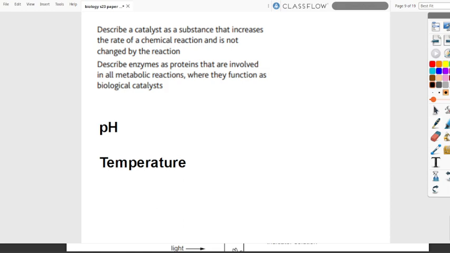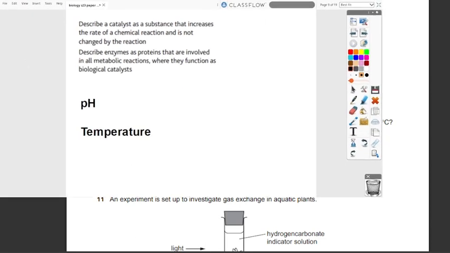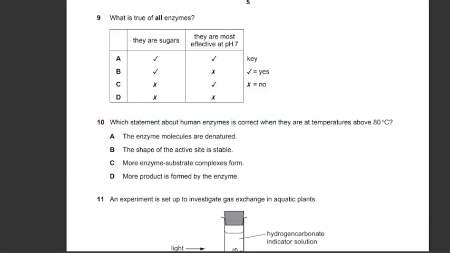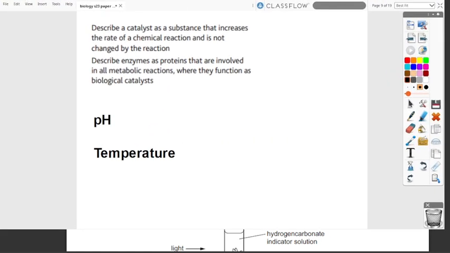So let's read our question. What is true? They are sugars. They are most effective at pH 7. Enzymes are proteins, thus they are not sugars. So X, the first one, is wrong. They are most effective at pH 7. First of all, we need to know how enzymes are affected.